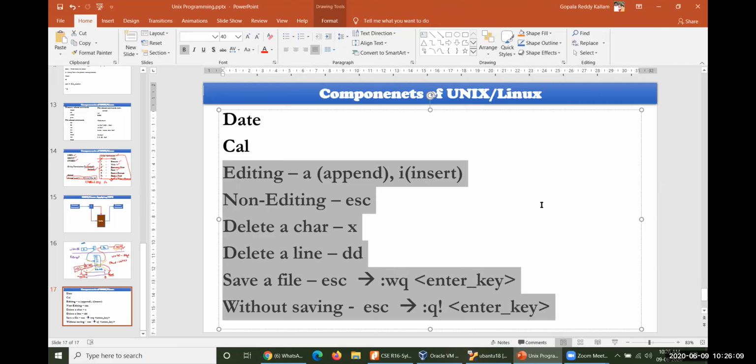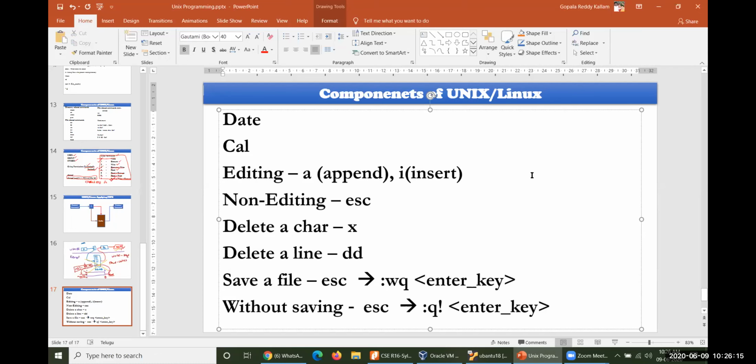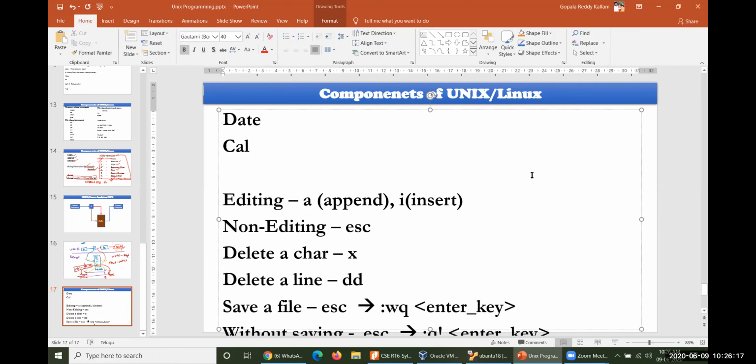And if you have any obstacles using this VI editor, then don't use it. If you face any kind of problems with this one, it is better to use Nano. Nano is a very simple editor, very useful for making modifications, such as Notepad in Windows.